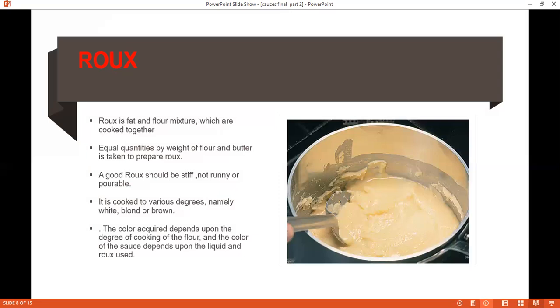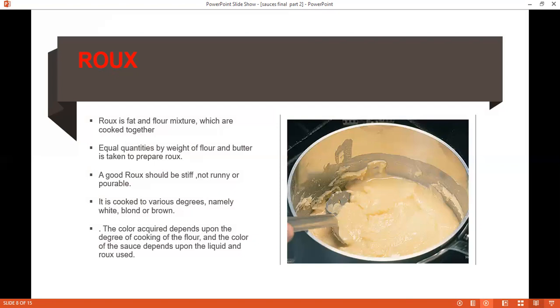Now, let's talk about that. How many types of roux are there? What should be the texture? A good roux should be stiff, not runny or pourable.